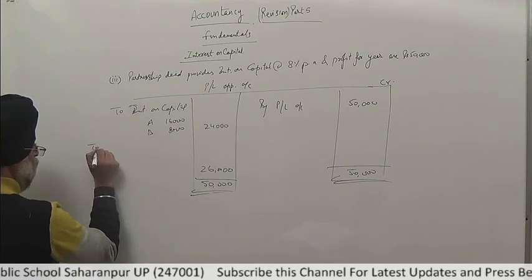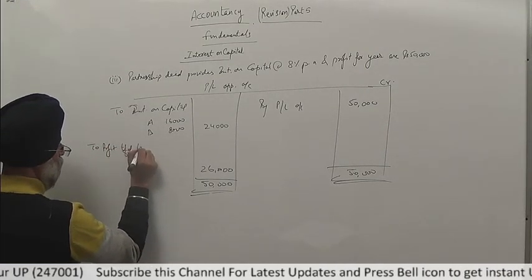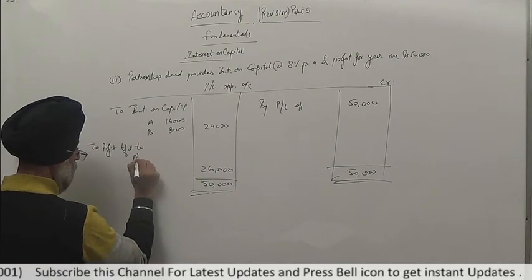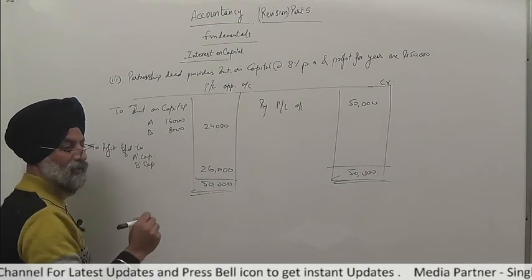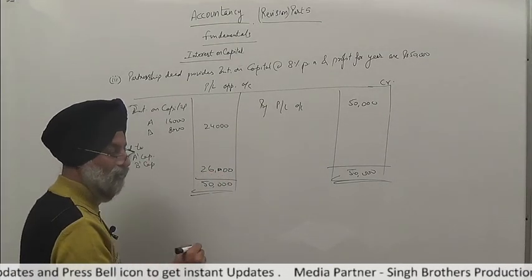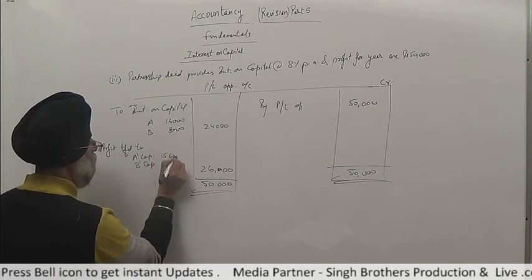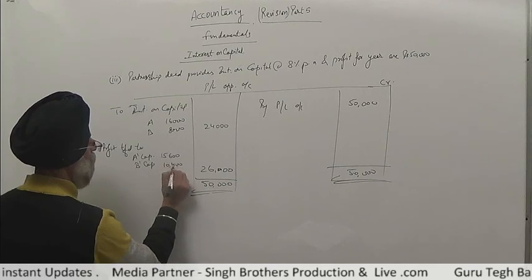So profit is transferred to A's capital account and B's capital account in 3:2. This 26,000 will be divided among the partners in 3:2: 15,600 and next one is 10,400. In this way profit will be divided.